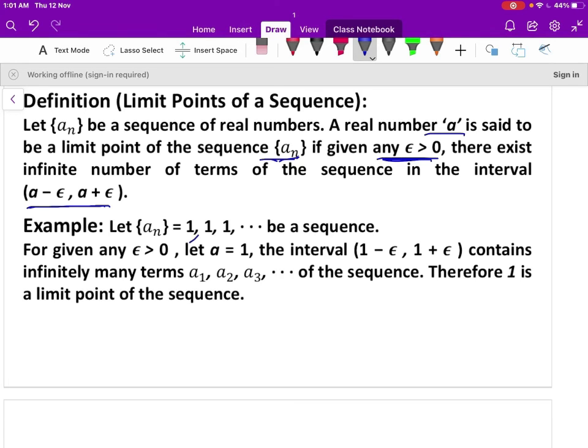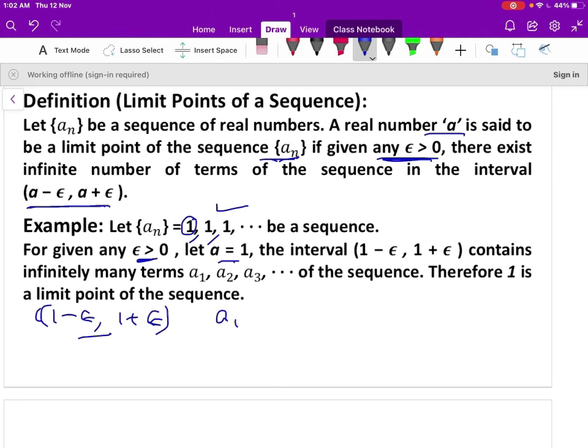The sequence a_n equal to 1, 1, and so on, is a constant sequence. Let us take any epsilon positive. Let me check whether a equal to 1 is a limit point of the sequence or not. Now let us construct the interval (1 minus epsilon, 1 plus epsilon). We can observe here that the first term, a1, lies inside this interval.